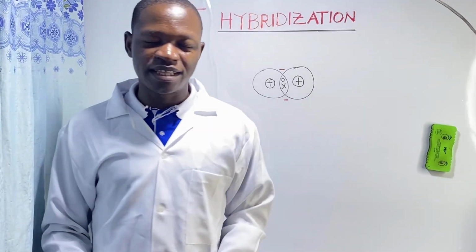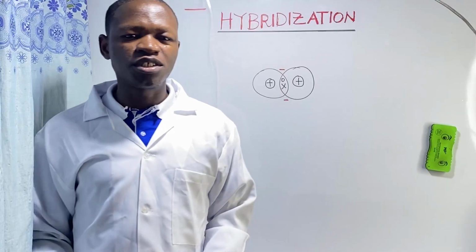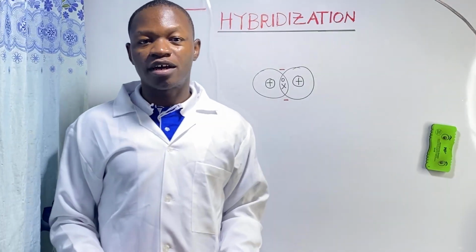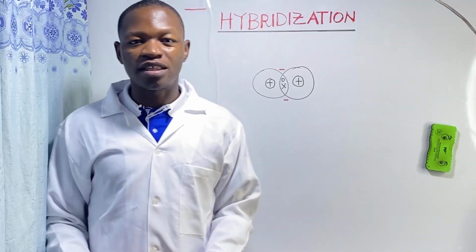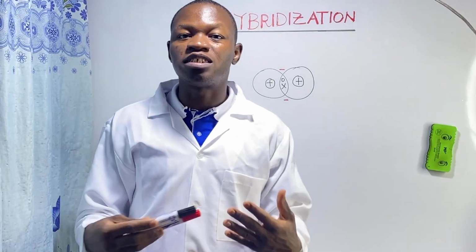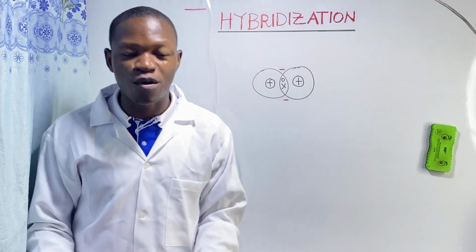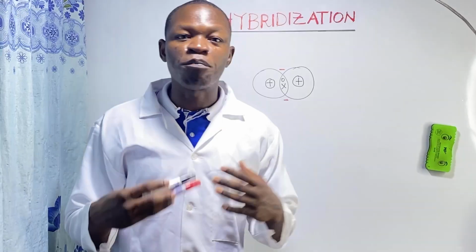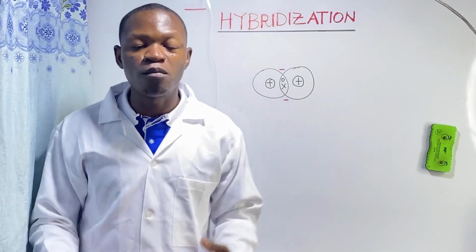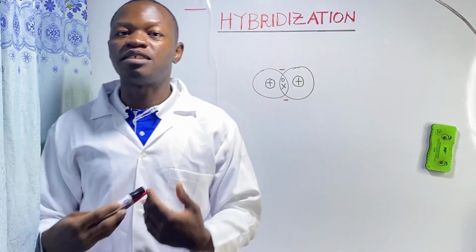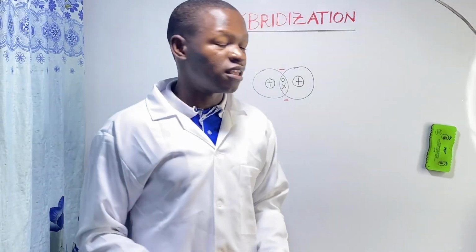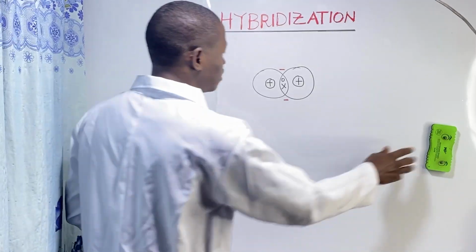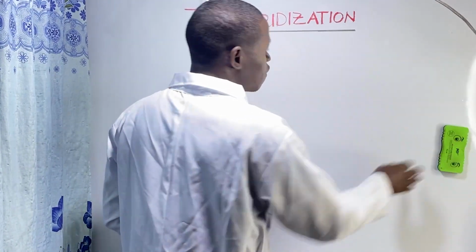Hybridization is defined as the mixing of pure atomic orbitals to form molecular orbitals of the same energy called hybrid orbitals. That is how you define the wonderful process of hybridization, through which covalent bonds are formed.